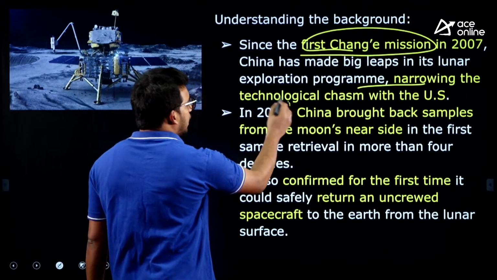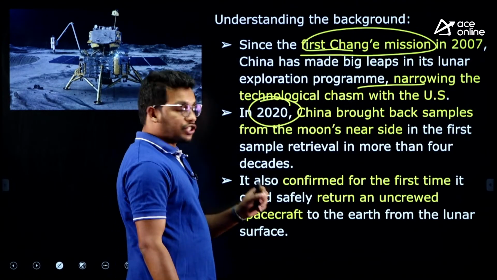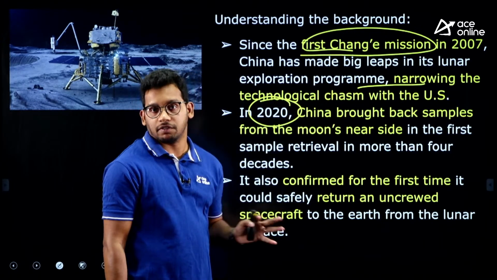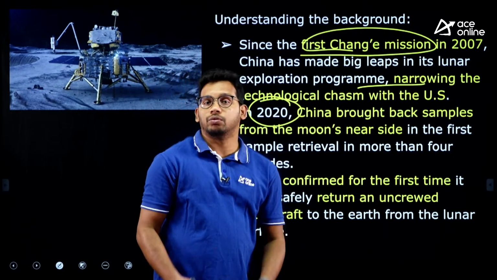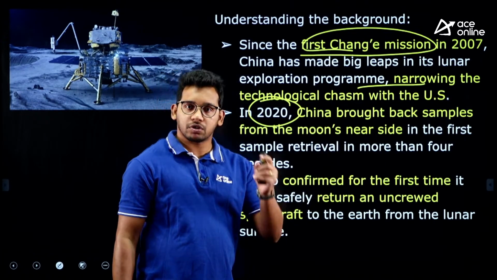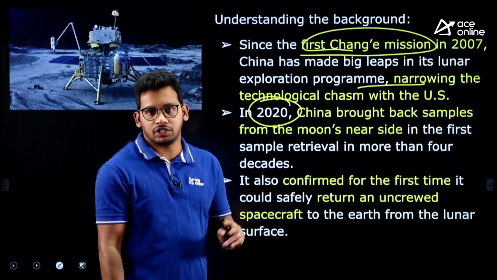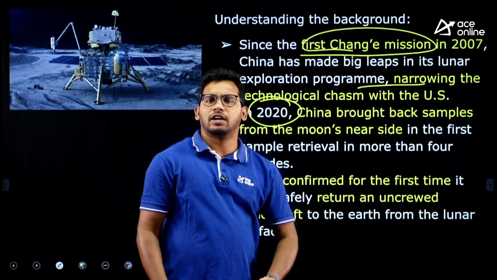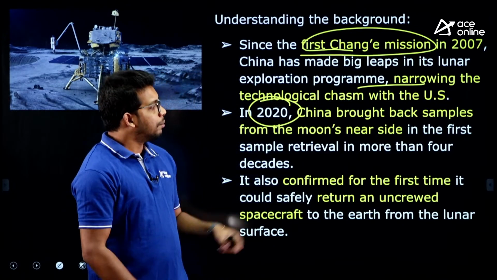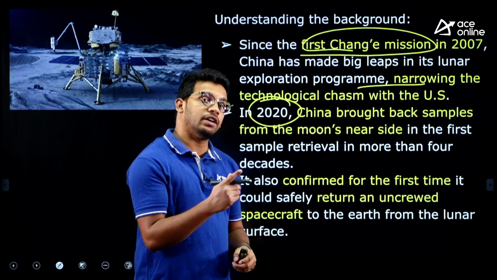Since China started launching these missions in 2007, they were able to achieve the technology that the USA has. USA is considered the most advanced country in terms of space technology, while China was reduced after its disintegration in 1991, but now China is competing with USA.